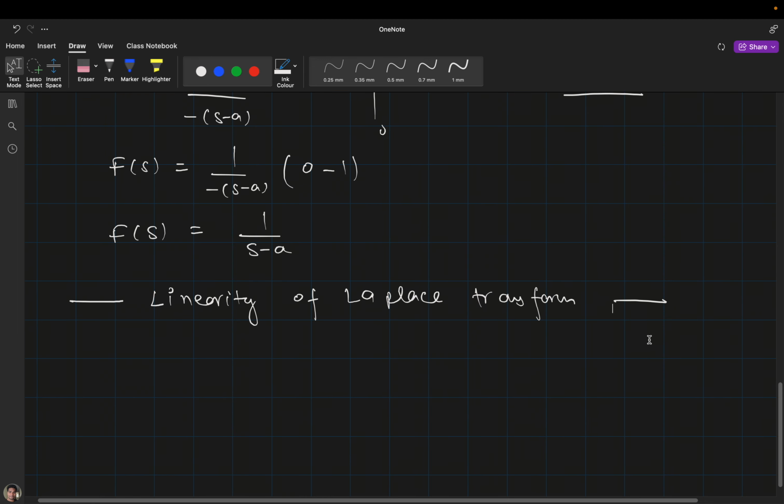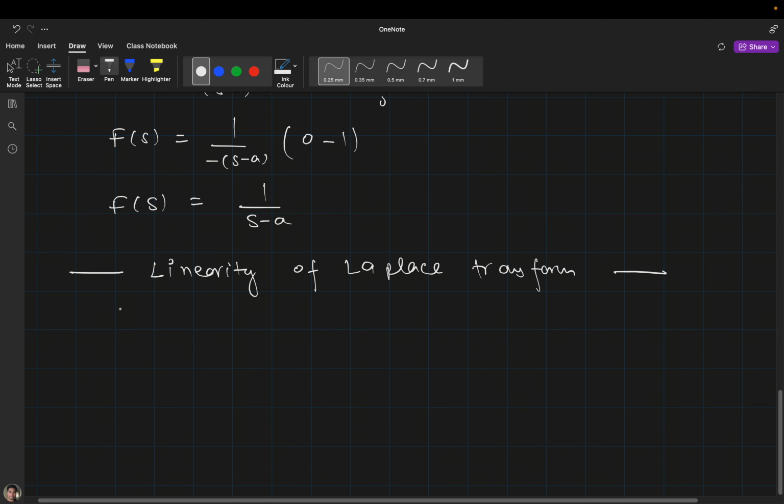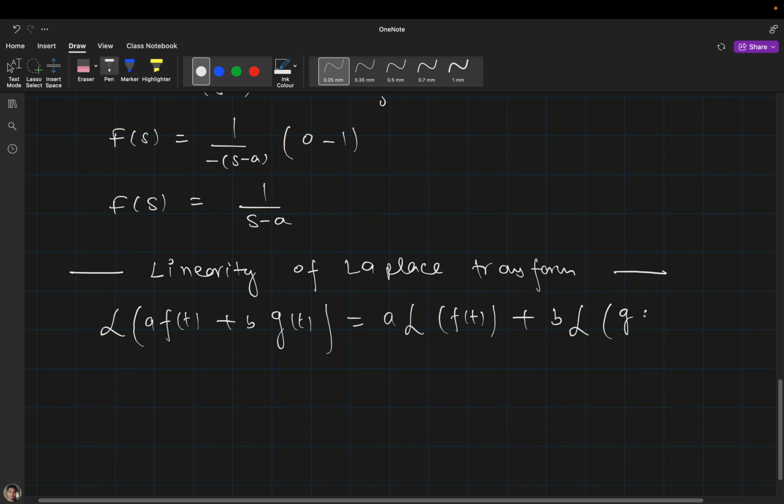Okay, so what does it say? It says the Laplace transformation of a times f(t) plus b times g(t) will simply be a times the Laplace transformation of f(t) plus b times the Laplace transformation of g(t). Okay, so this is the property we have to use.